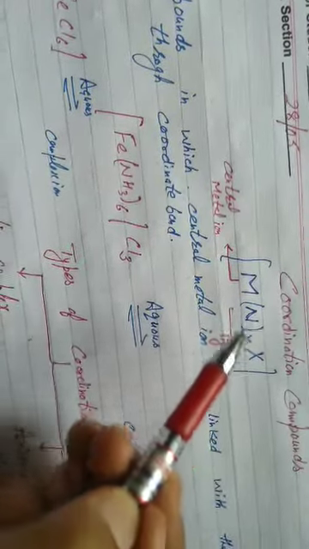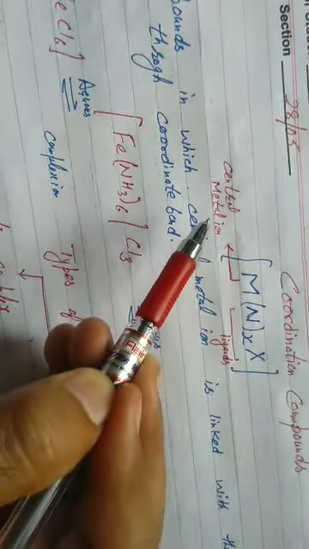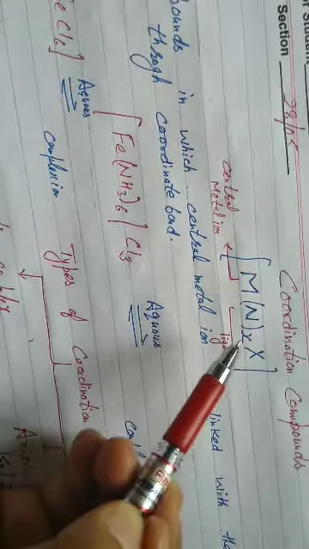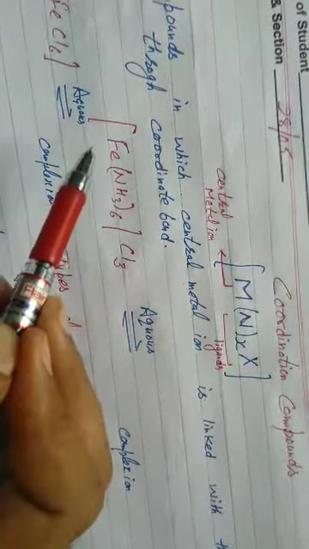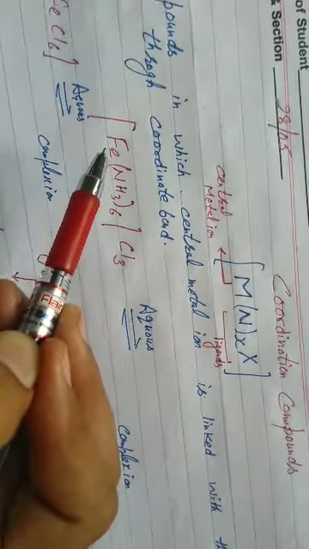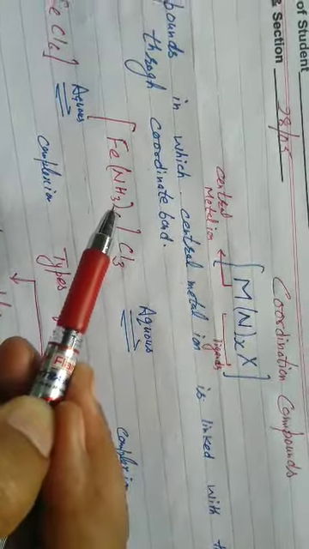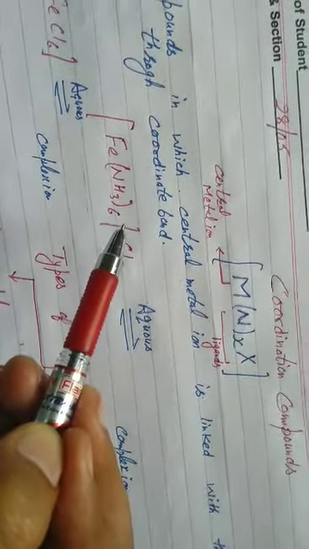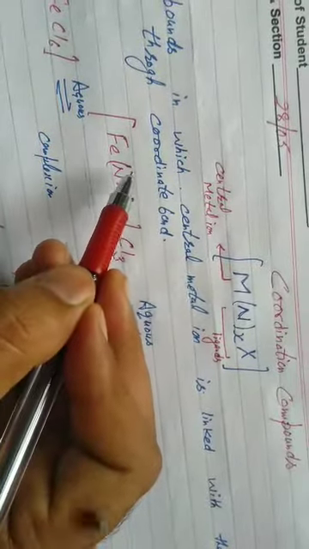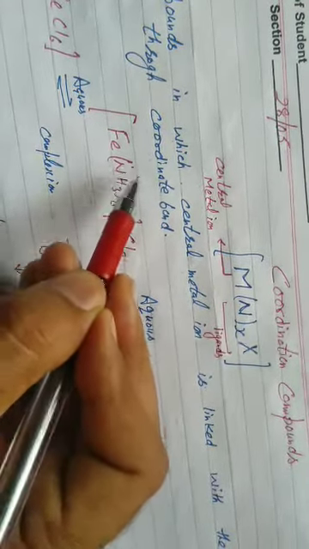And students, the first part within the square bracket is called the central metal ion. The rest of the species within the square bracket are called ligands. Just like that, this is your coordination complex. The first part, that is iron, we call the central metal ion, and ammonia as ligand. Ligands are electron rich species. We have studied in the p block that NH3 acts as a Lewis base due to its lone pair of electrons, that is, it is an electron rich species.